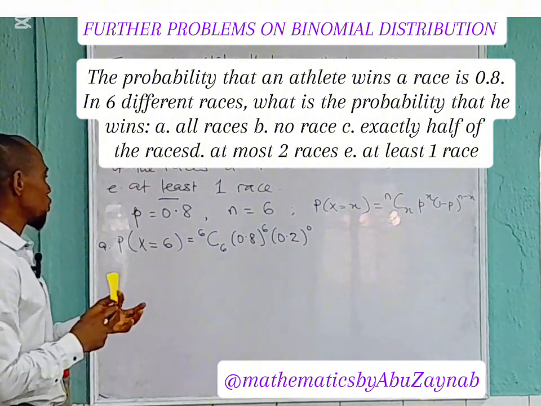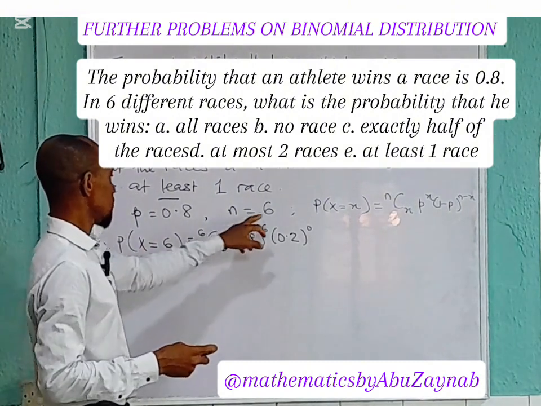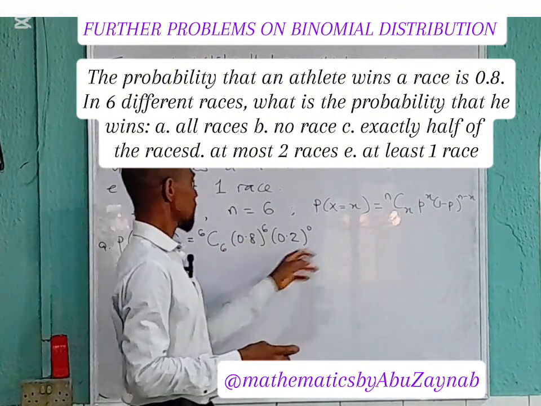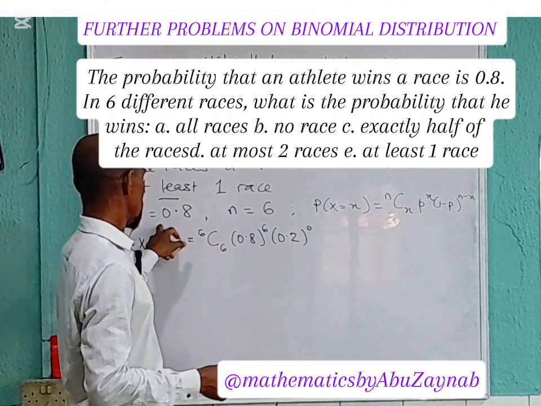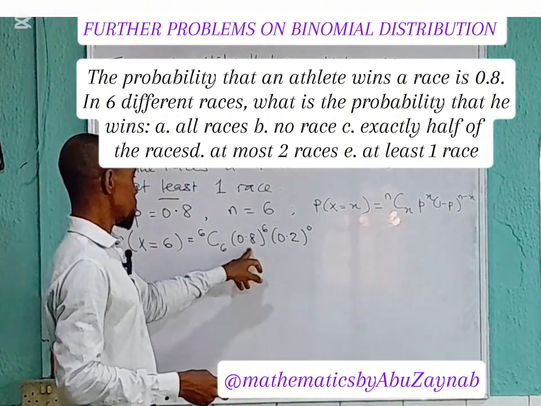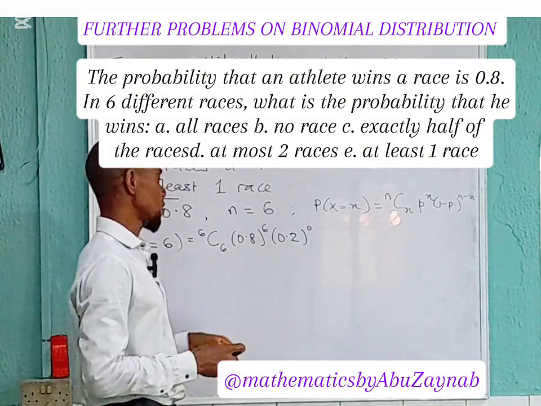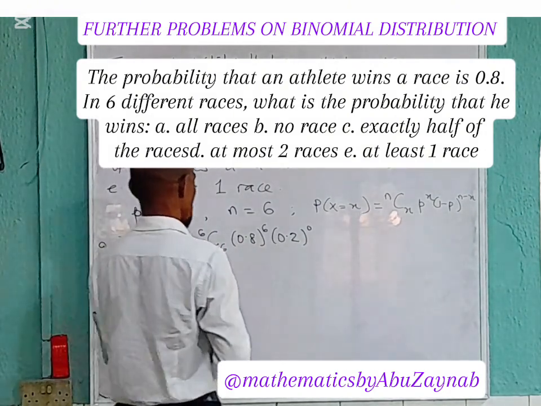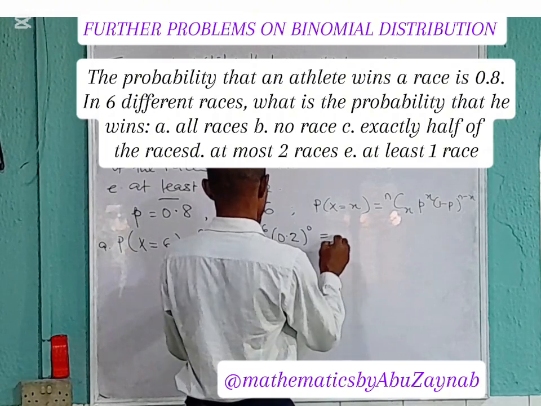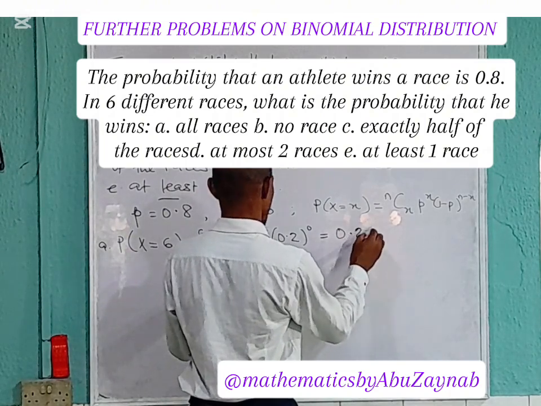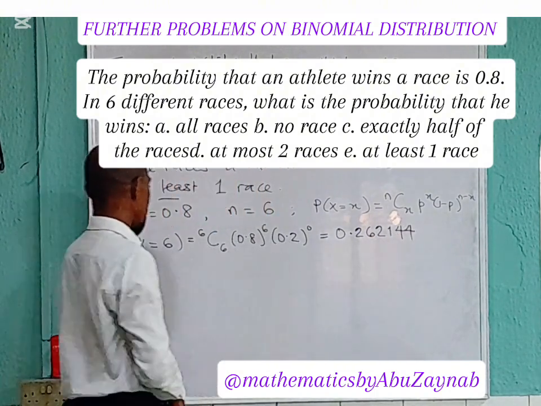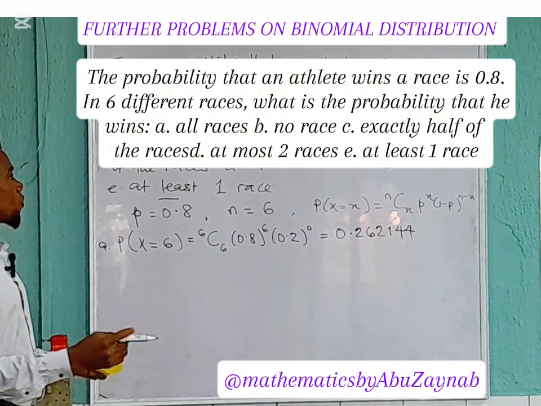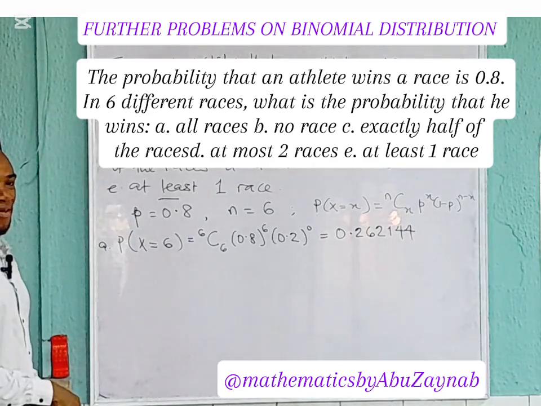Simply put, just substitute the values: n to be 6, x to be 6, and p to be 0.8. And once p is 0.8, 1 minus p is going to be 0.2. So when that is done and you compute, you're going to have 0.262144. That's the probability that all the races are won by the athlete.